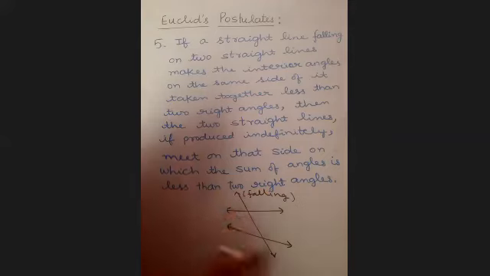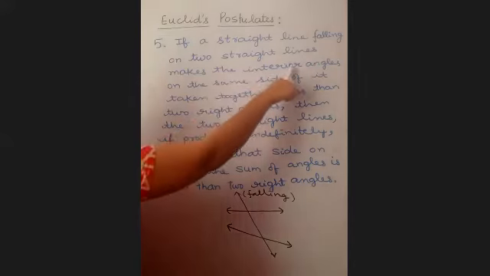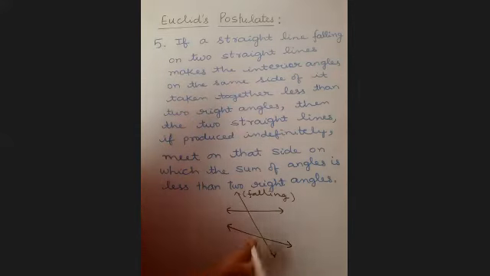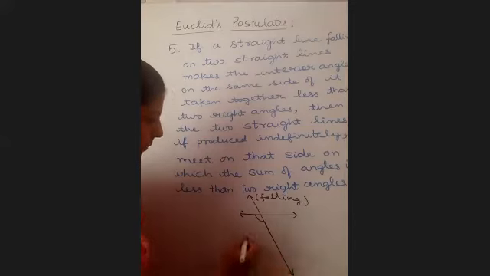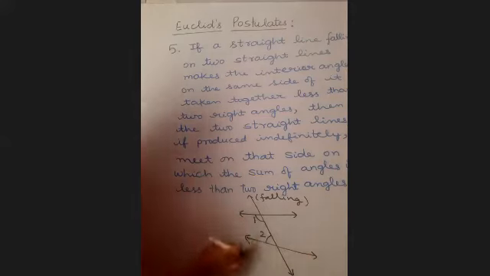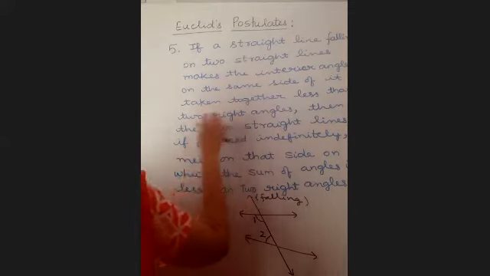This straight line is falling on the other two straight lines, makes the interior angles on the same side of it. On the same side of it, let's say this one, 1, 2. Are these interior angles on the same side of it? Children, थोड़ा सा बड़ा I am making it so that you can see clearly. Let it be 1, let it be 2. Now these are the interior angles on the same side of it, taken together, less than 2 right angles.